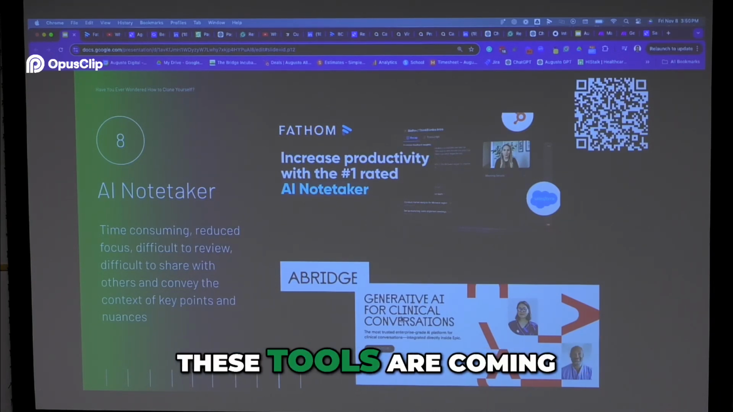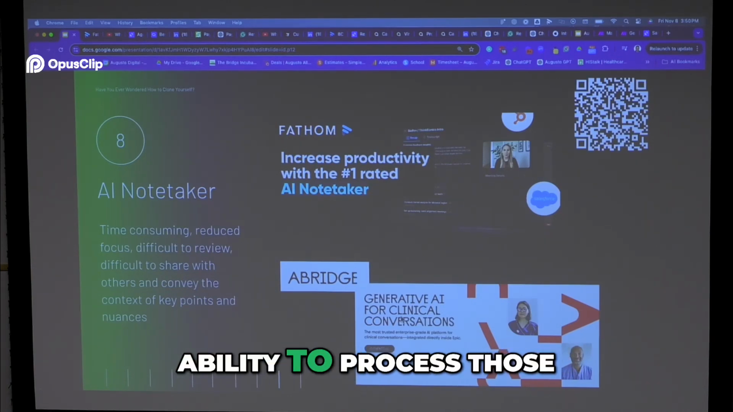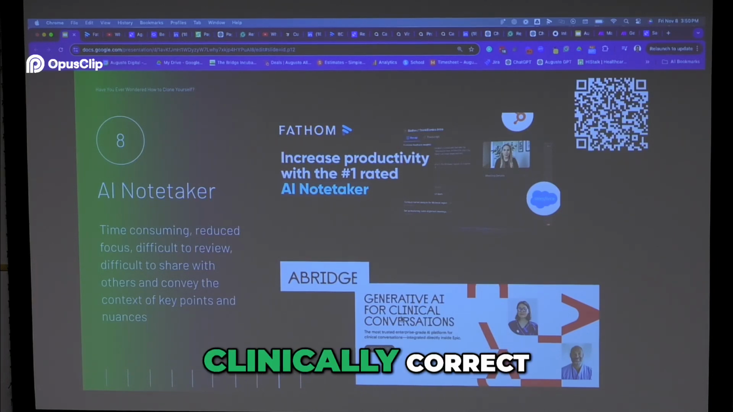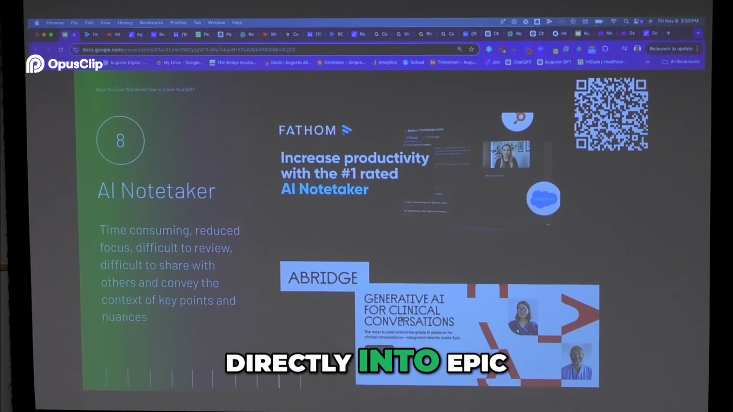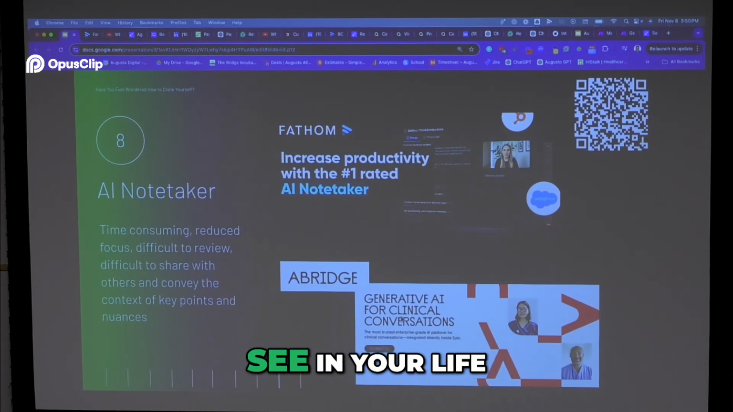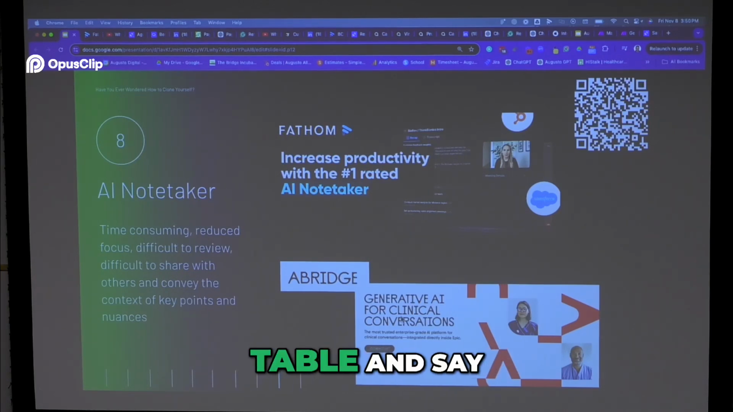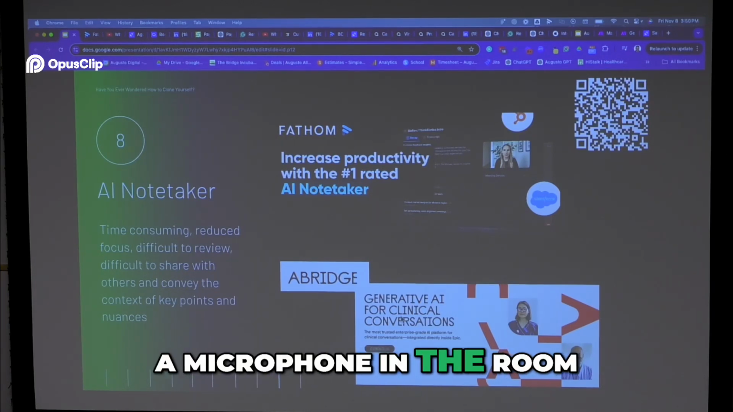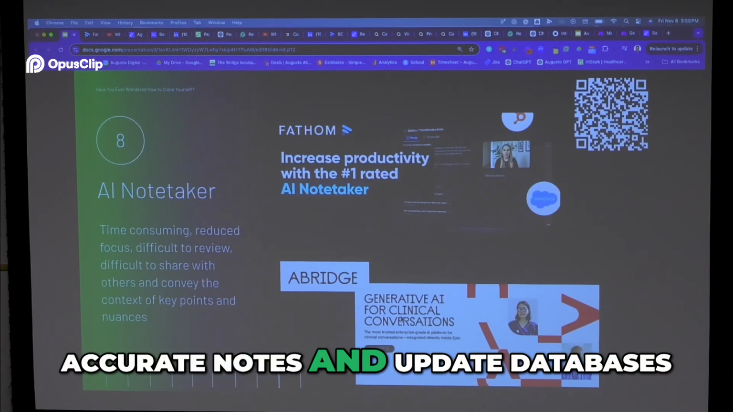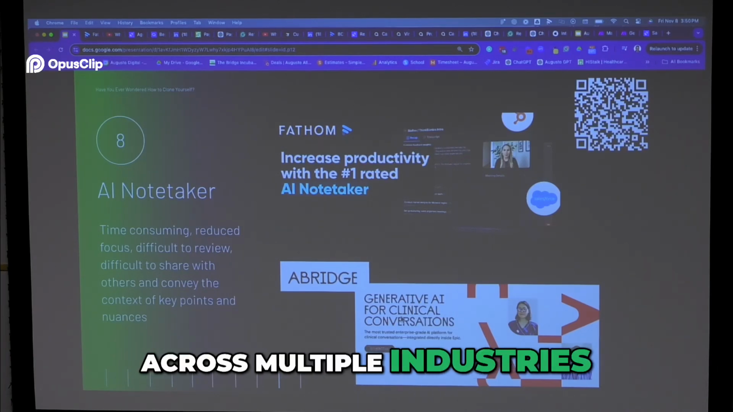And so now all these tools are coming out using natural language processing and using the ability to process those kinds of summaries that I just showed you, but process them in a way that is clinically correct and can be updated directly into Epic, right? So there are all these tools that are emerging that you're going to see in your life, in your experiences with other people. They're going to put a phone on the table, or they'll just have a microphone in the room and they'll be recording everything you're saying so they can take clinically accurate notes and update databases. That's going to happen across multiple industries, and it already is.